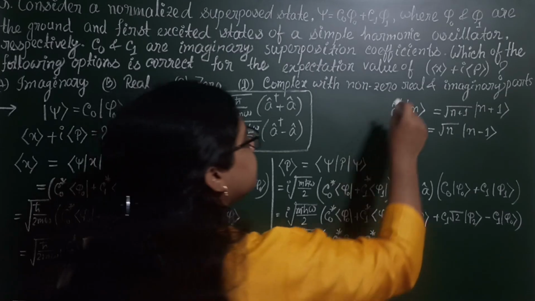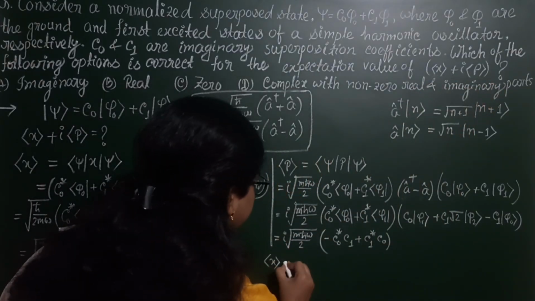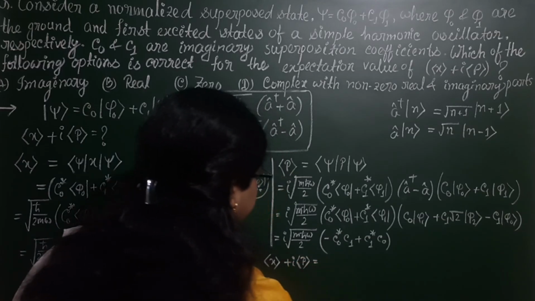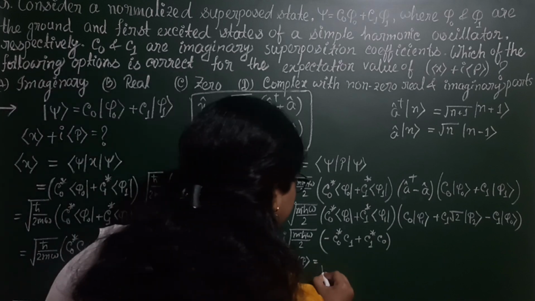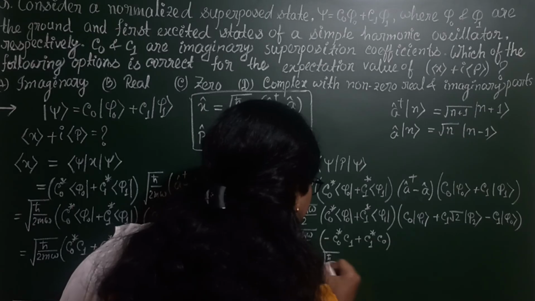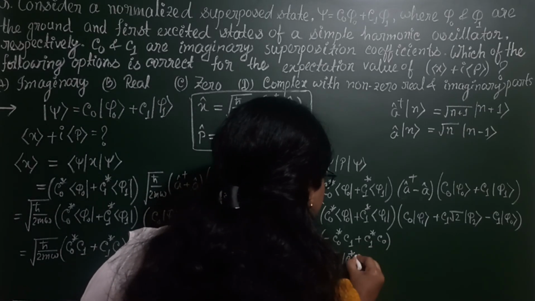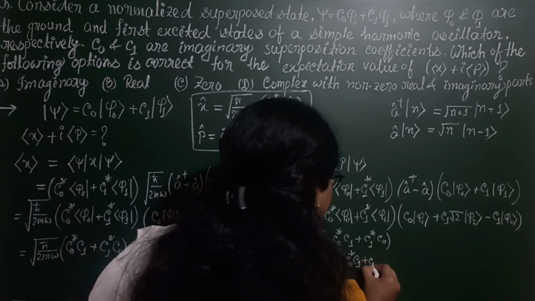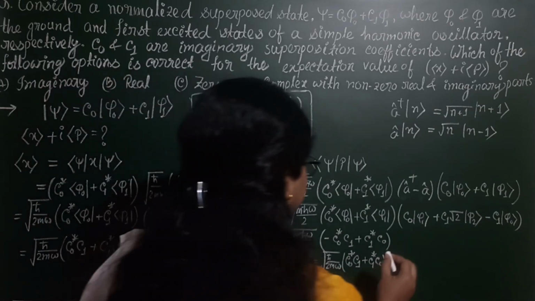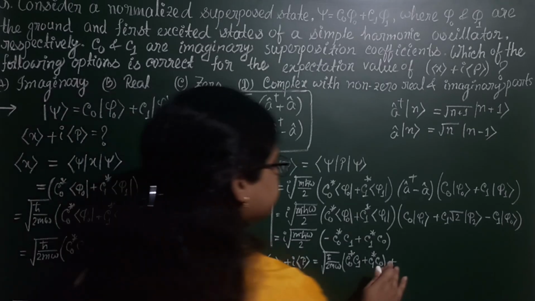Now we have to calculate the value of this term. Okay, so the expectation value of x plus i times the expectation value of p will give, putting in the values, root over h cut by 2m omega times C0 star C1 plus C1 star C0, plus this i and this i gives us minus 1.